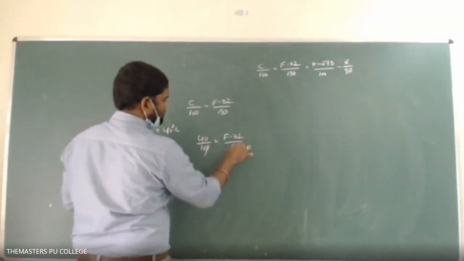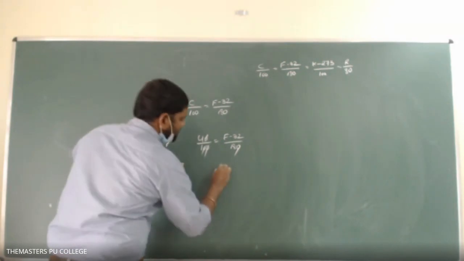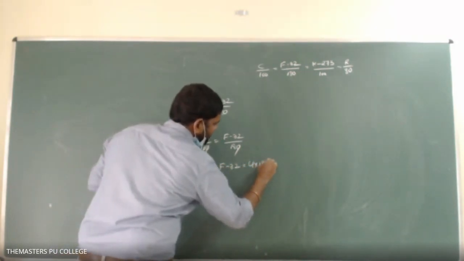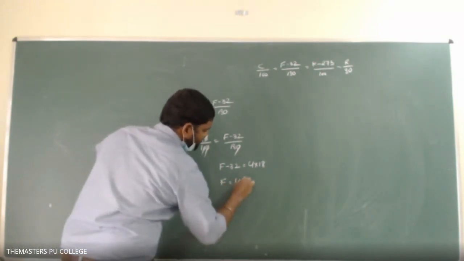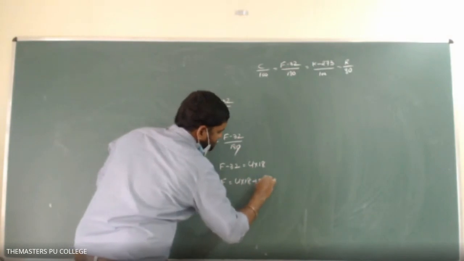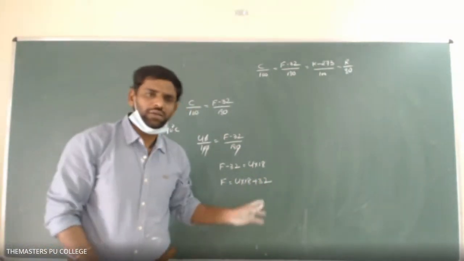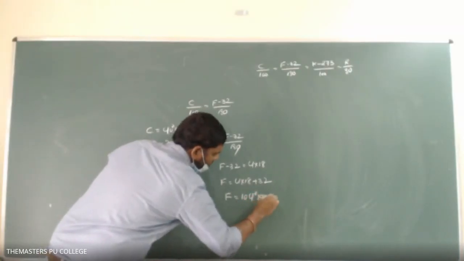So this 0 gets cancelled with 0, and here one more 0 gets cancelled, 4 gets cancelled. F minus 32 is equal to 4 into 18. Therefore F is equal to 4 into 18 plus 32. This minus becomes plus, as you already know. What is its value? You can calculate. 104 degree Fahrenheit, sir. F is equal to 104 degrees Fahrenheit.